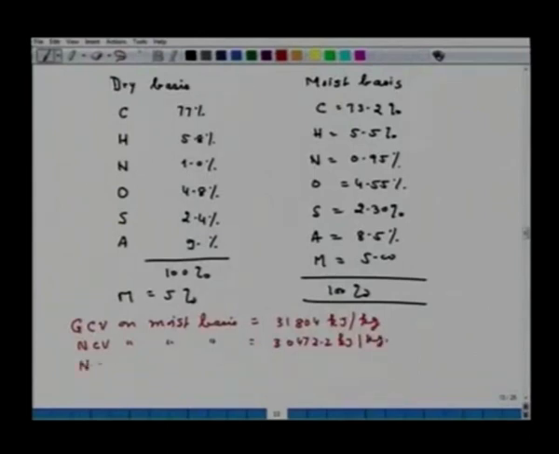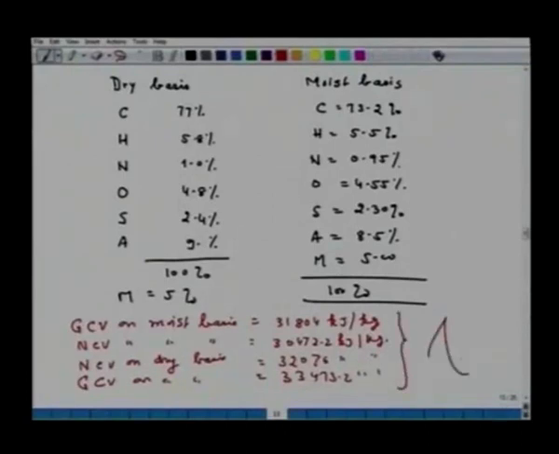Then NCV on dry basis comes out to be equal to 32,076 kilojoule per kg, and GCV on dry basis by Dulong formula is equal to 33,473.2 kilojoule per kg. These are the answers for the question which I have just given to you.